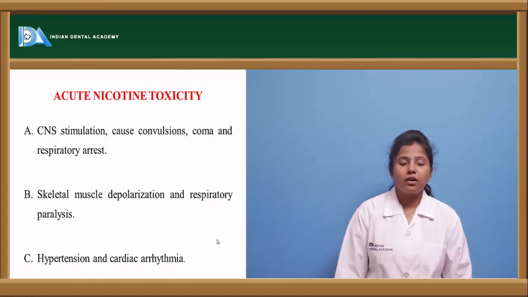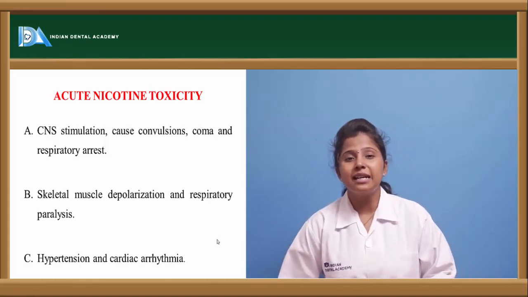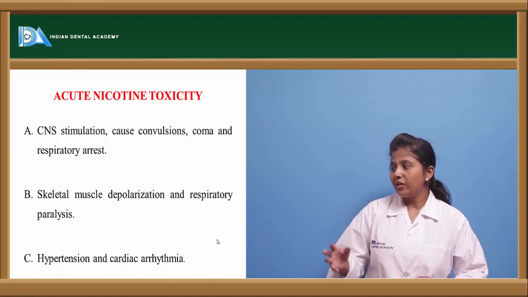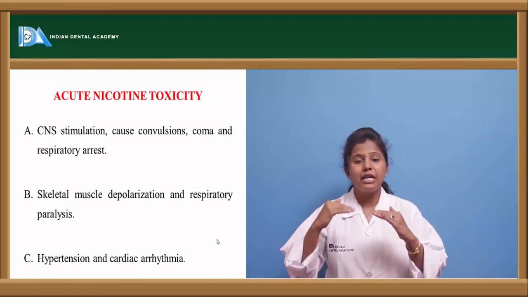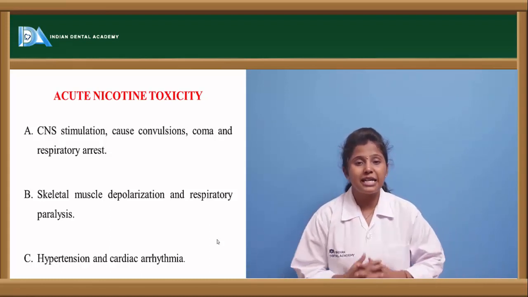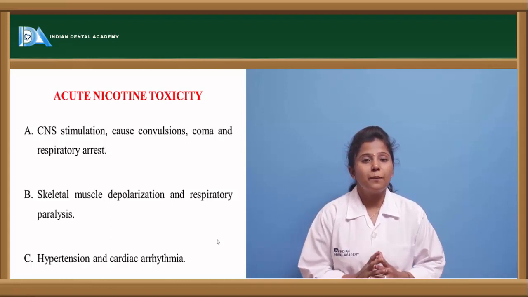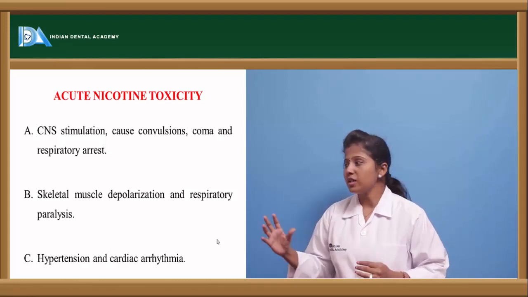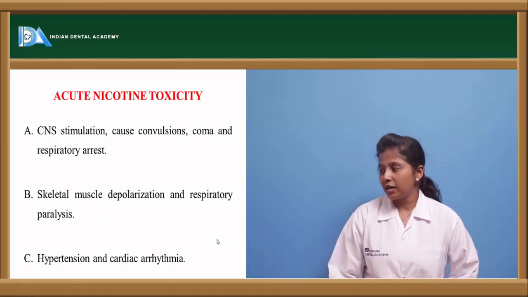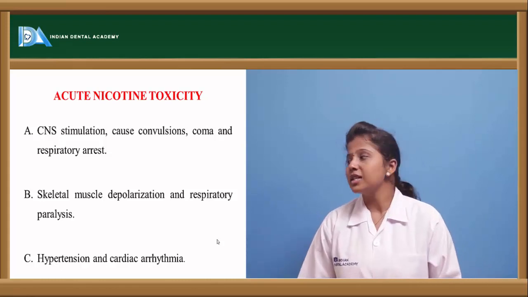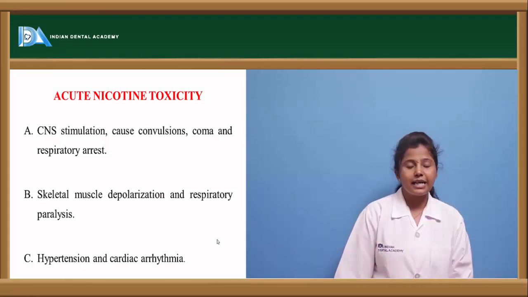It also shows skeletal muscle depolarization. If there is excessive depolarization of the skeletal muscle, at a certain stage it leads to paralysis or spasm of the skeletal muscle, and it even causes hypertension as well as cardiac arrhythmia.